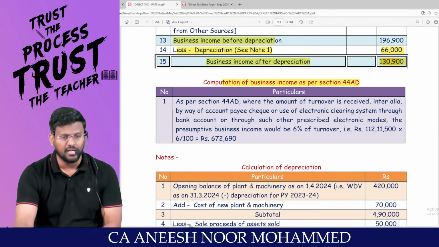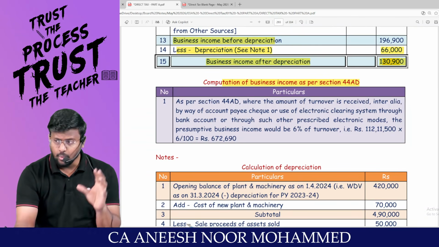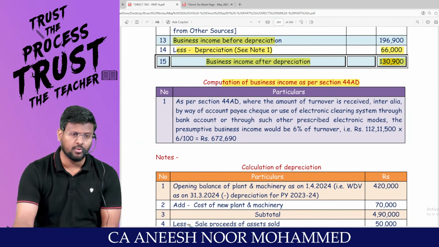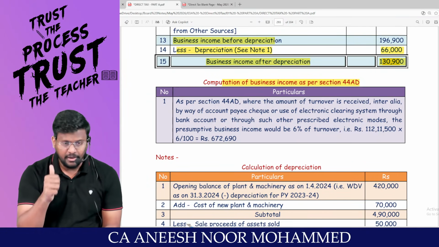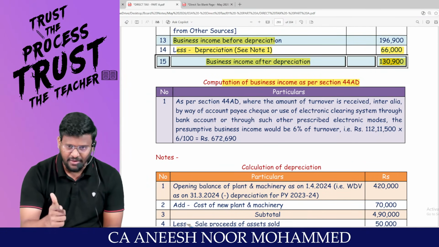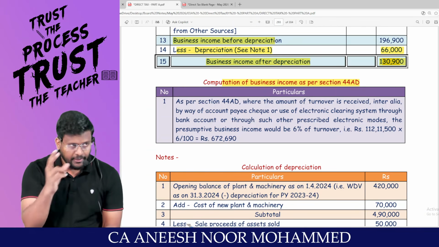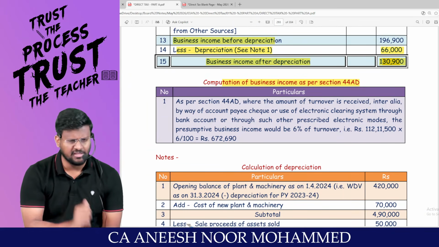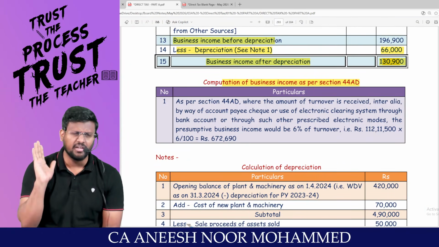Computation of business income as per section 44AD. Now, we are going to calculate the PGBP in the alternate route, because we all know that the chapter PGBP is classified into 5 categories. Number 1, deduction. Number 2, disallowance. Number 3, procedural aspects. These 3 are one route. Then number 4, presumptive taxation, which means I will not prepare this add back, this less, all that stupidity I won't do.